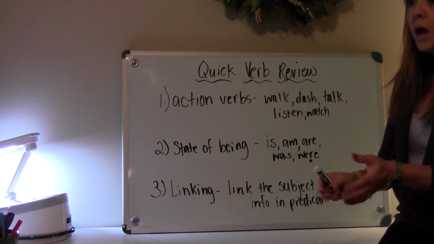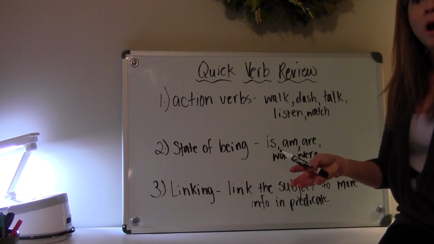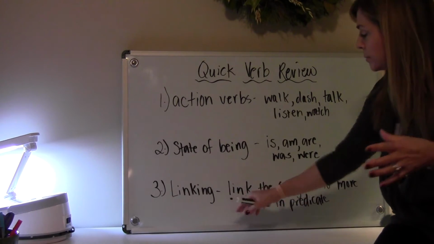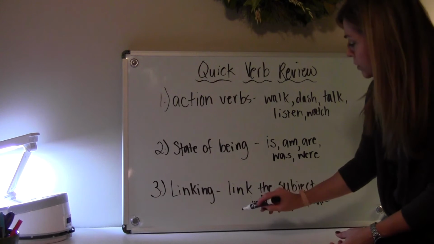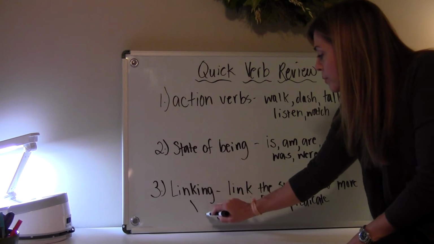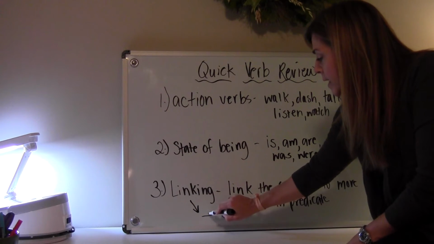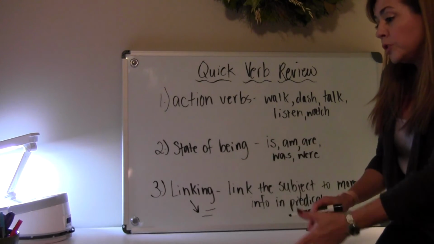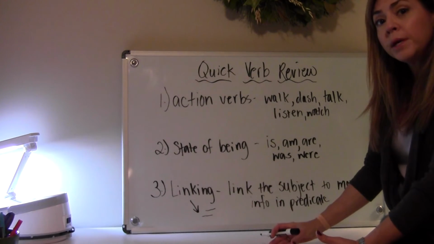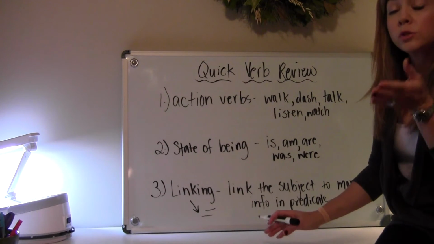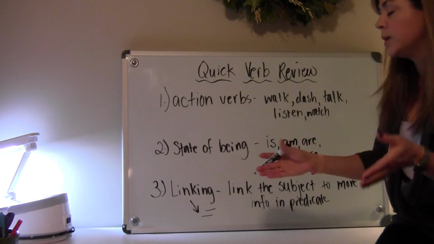So, I am happy. I, and happy is the adjective that's linked by am. So, just remember, oftentimes we say that a linking verb can be replaced by an equal sign. So, the student is a football player. I could remove that is, put an equal sign, and say student equals football player.